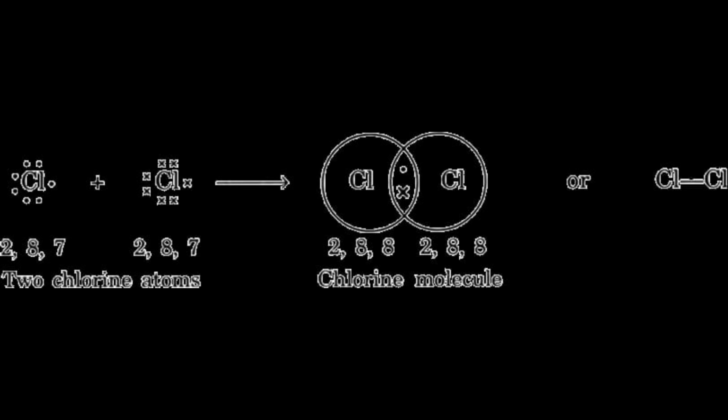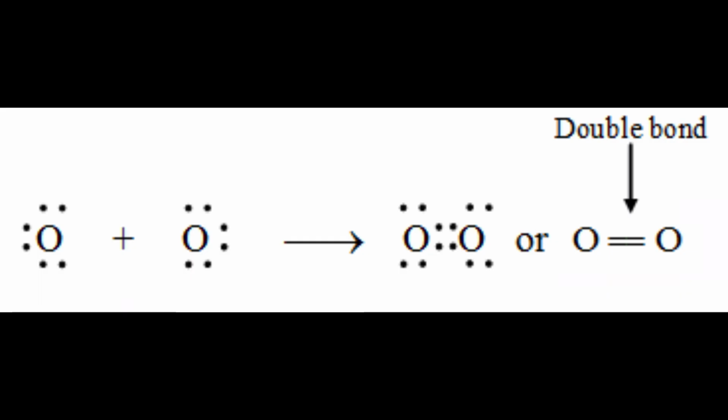Let us see an example of a double bond. A double bond is formed between oxygen atoms. A double bond is formed by sharing of two pairs of electrons between two atoms.